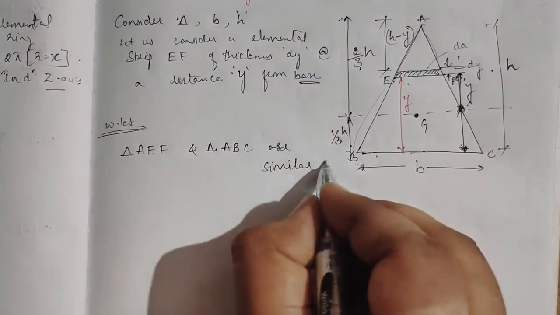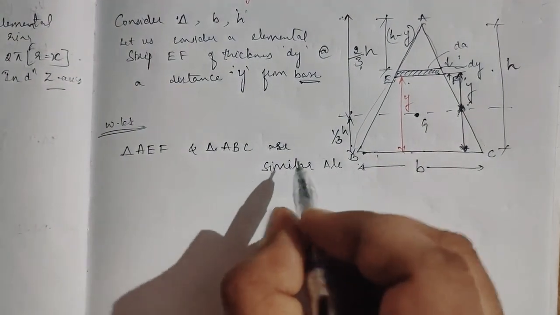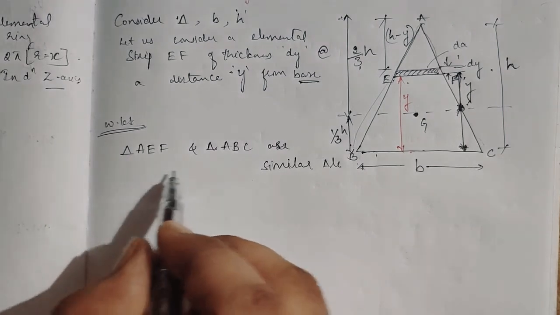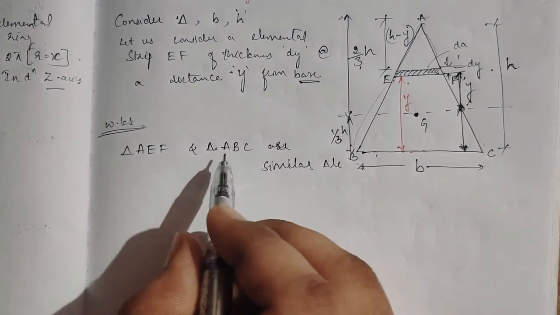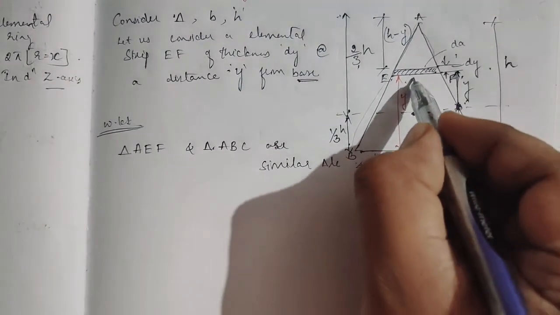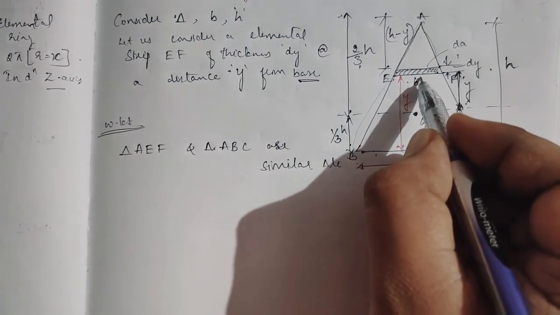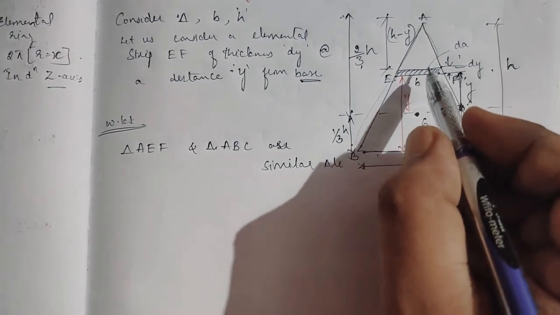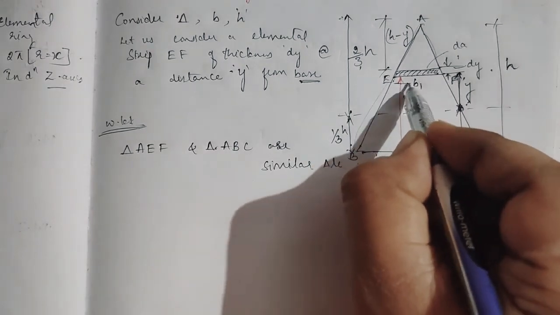Because they are similar triangles, I can take an advantage of the property. So this is what? The thickness, the breadth of the elemental area, b1.